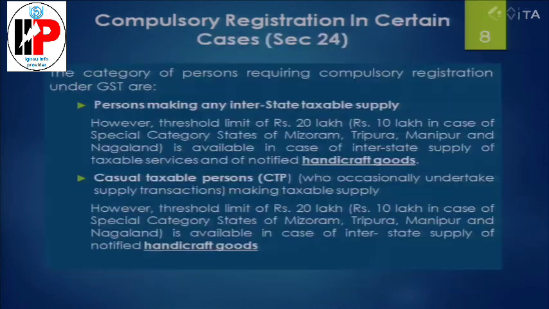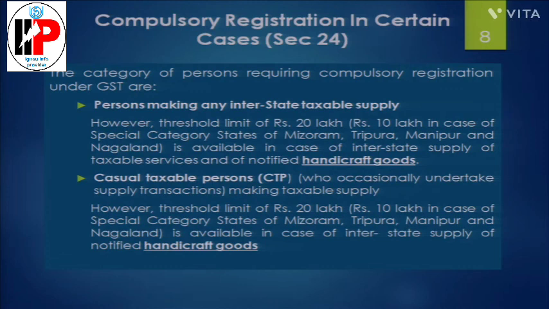One is casual taxable person registration. Who is the casual taxable person? The person who is required to take registration for exhibition or event purposes. Like, I am from JNK, I am coming for the trade fair, I have booked a stall there and I start selling from there. In GST there is a law, you have to take the registration.